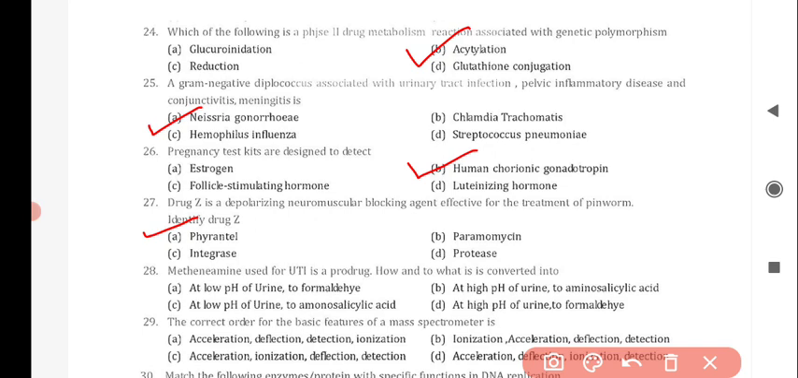Next question is methenamine used for UTI is a prodrug. How and to what is it converted? And the correct answer is option A, that is at low pH of urine to formaldehyde.